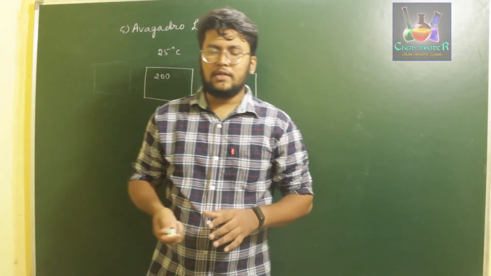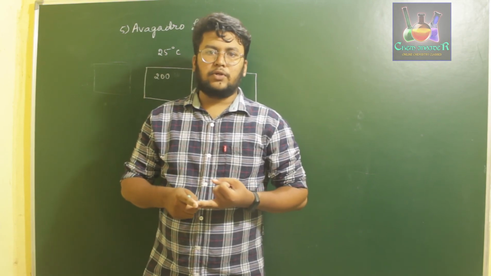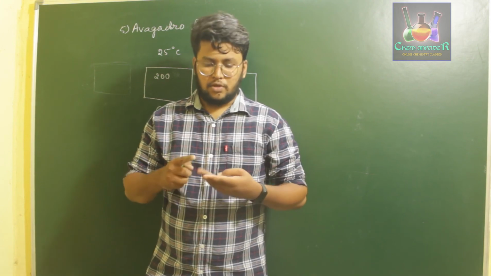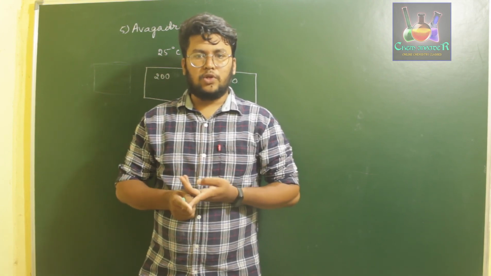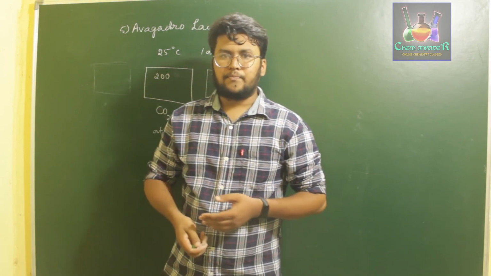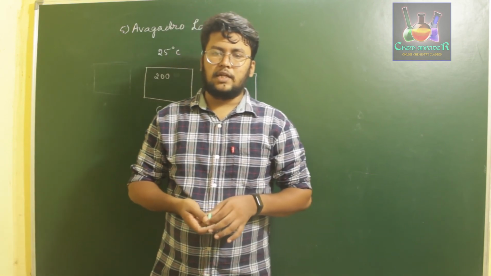So those are the 5 laws. The first one is the law of conservation of mass. Second is the law of definite proportion. Third is the law of multiple proportion. Fourth is the law of conservation of volume, which is also called Gay-Lussac's law. And the last one is Avogadro law. So this is all about the different types of laws present in our first chapter of class 11.